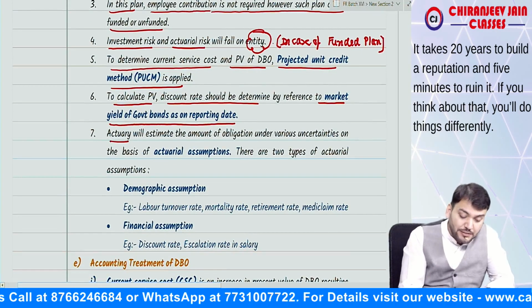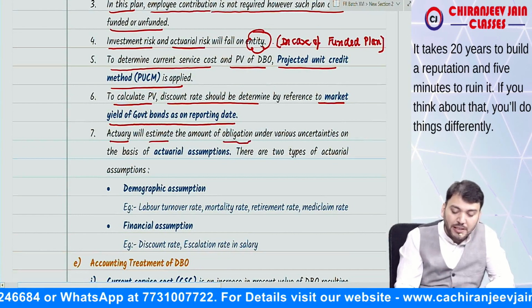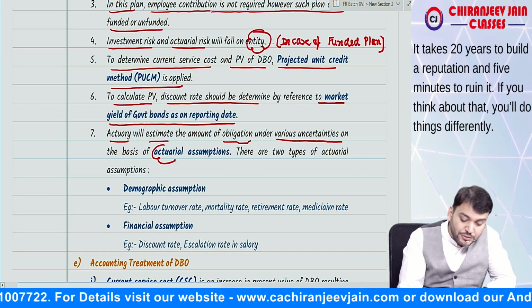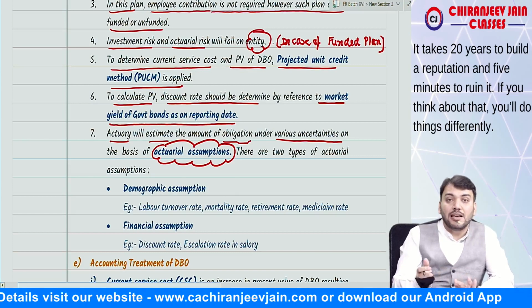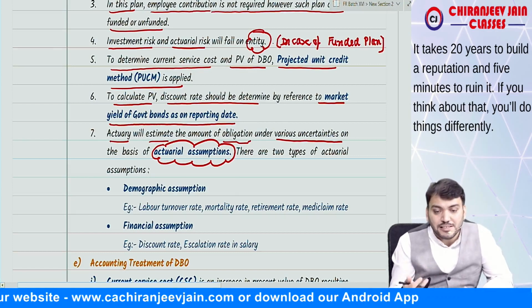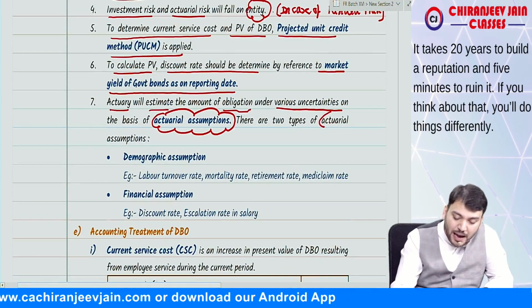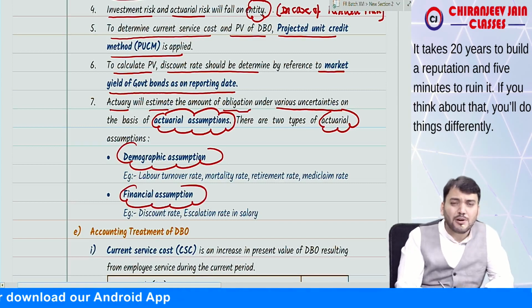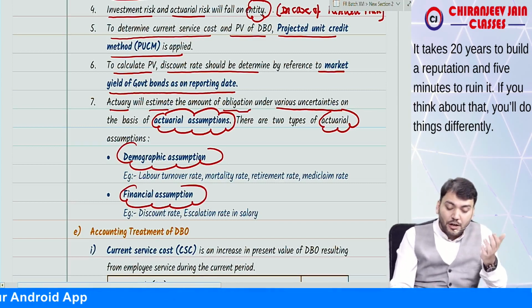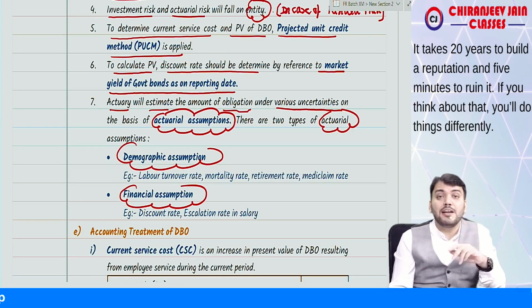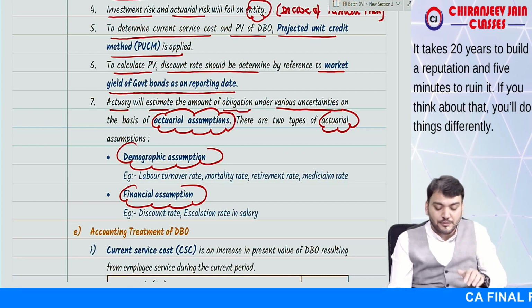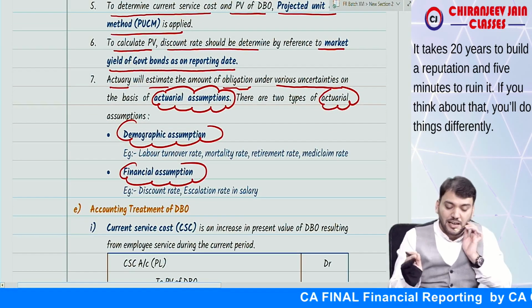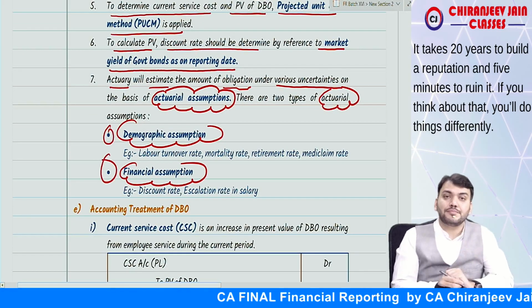Correct. Now the actuary will estimate the amount of obligation under various uncertainties on the basis of actuarial assumptions. So there are many actuarial assumptions that need to be taken for calculating the amount of obligation. There are two types of actuarial assumption. One is known as demographic assumption, one is known as financial assumption. Demographic assumption means labor turnover rate, mortality rate, retirement rate, mediclaim rate. So these are the demographic assumptions. Financial assumption is what will be the discount rate, what will be the growth rate in salary, etc. Understood? Yes sir. Correct.